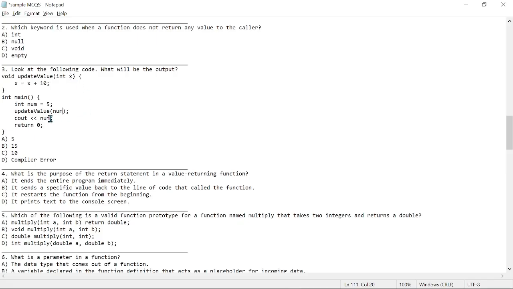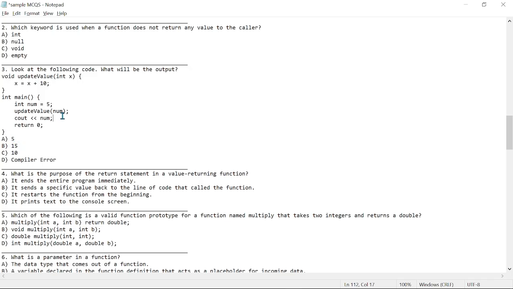So we are going to have a copy of this num here, and this is going to be incremented to 10, right? But then we output this, and it picks what is actually in memory inside our main function, so we still expect to see 5 instead of 15.